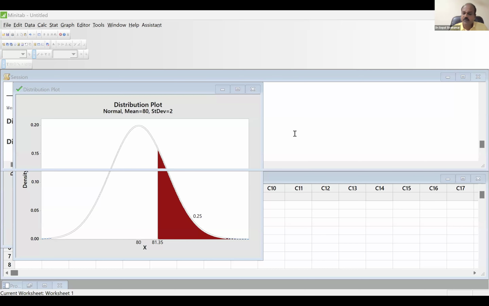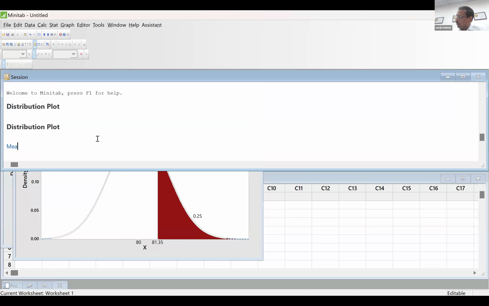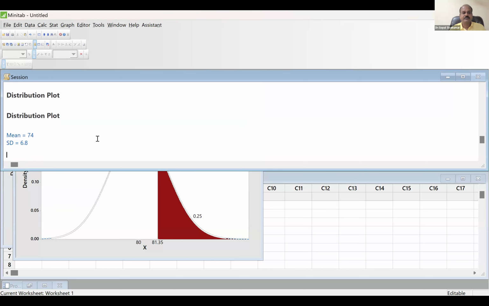The final exam score of an institute has a mean score of 74 and a standard deviation of 6.8.